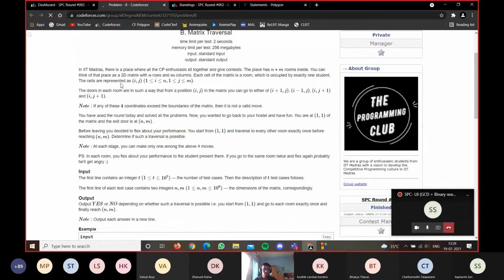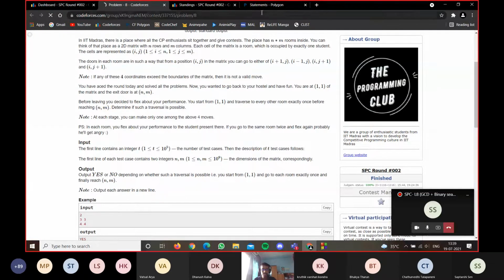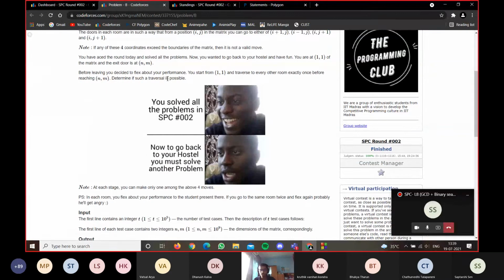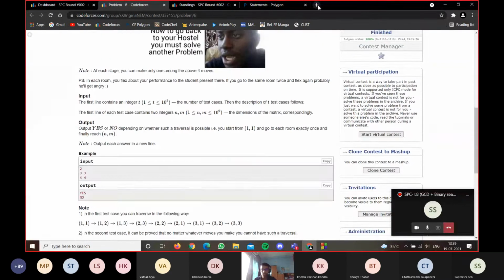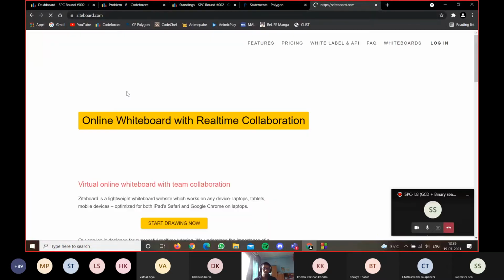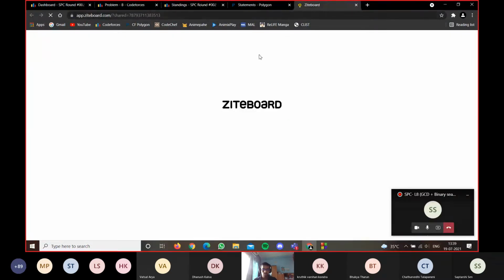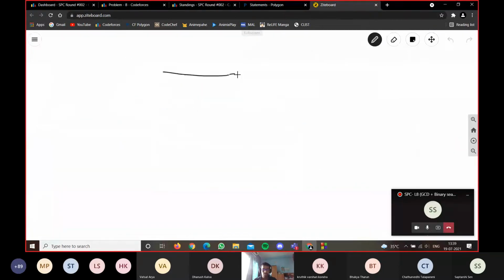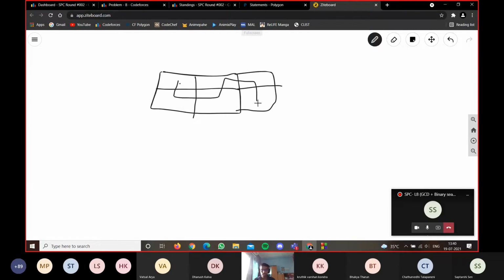So matrix traversal. The gist of the problem is you have an n cross m matrix and you have to start from the first cell and go to the last cell by traveling through each cell exactly once. So I'll maybe open the whiteboard for this alone. Suppose you have a 2 cross 2 cell. You'll start here, you'll maybe go like this, and then go like this, but you've not reached this cell. You have to start here and reach here. So for 2 cross 2, you're not able to do that. For 2 cross 3, you can go like this and it will work.